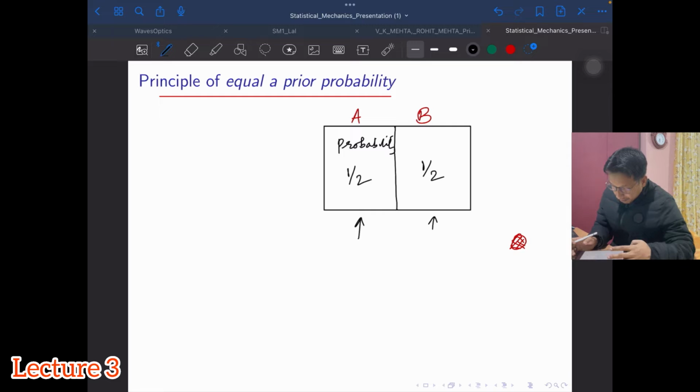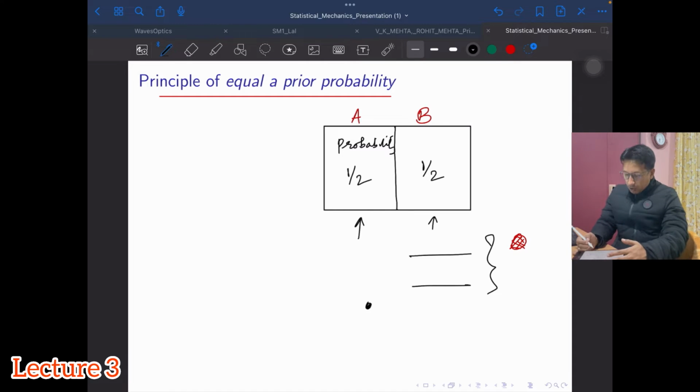Basically, the particle existing in compartment A or compartment B is equally probable. Now this example can be extended to a system where you have a particle going into one of the energy states. If the principle of equal a priori probability is applicable to this system, let's say a two-level system with one particle, then there is an equal probability that I can find the particle in any one of these states. As we go along we will discuss more on that.